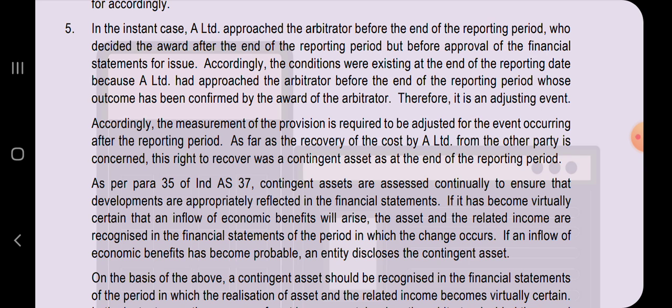What you people are writing is correct, but please frame your sentences in accordance with the standard. Use some specific words given in the standard so that your answer will be a good looking answer. Professionalism will come out. This is what ICAI is expecting. Okay, let's continue.